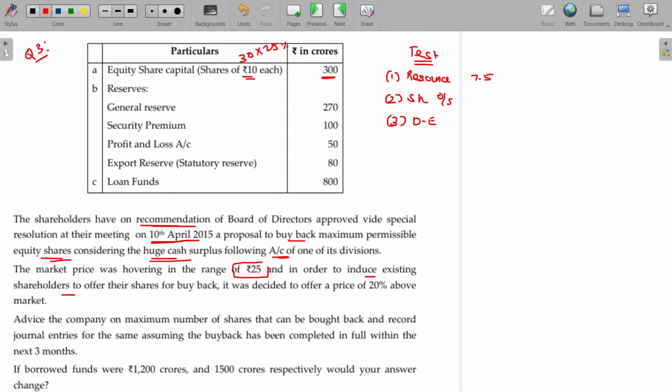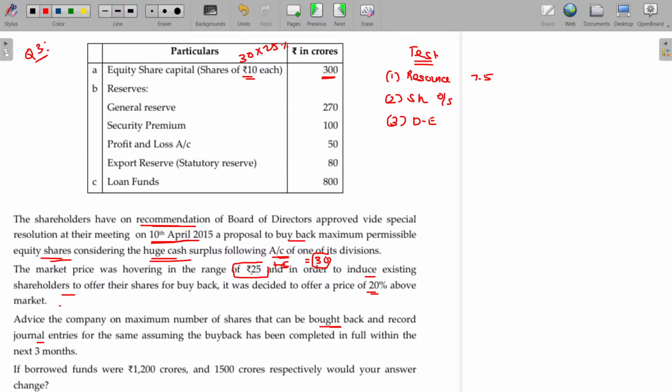So in order to induce them to sell their shares, it was decided to offer 20% above the market price. 20% on this being 5. Now the buyback price is 30. Advise the company on the maximum number of shares that can be bought back and record journal entries.